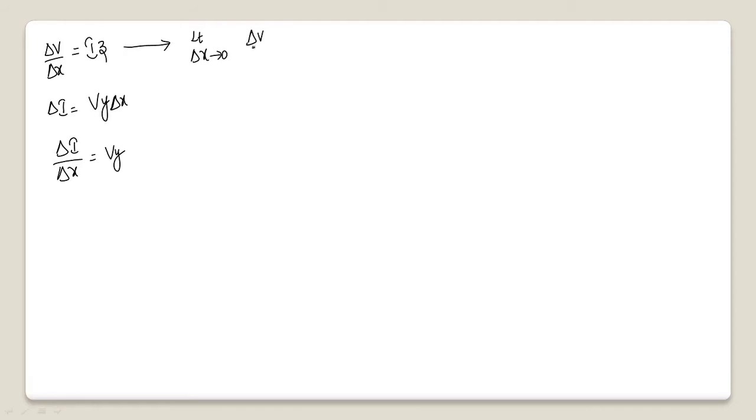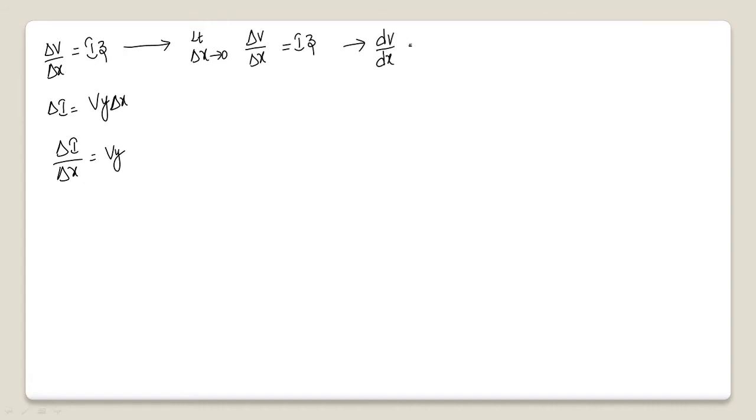So limit delta X tends to 0, delta V by delta X is nothing but I into Z. If you apply limit here also, there will be no change in its value because you have a current and you have Z, both are constants with respect to change in X. Now, according to the definition of differentiation, when limit tends to 0, change in one term with change in another term can be represented as the differentiation.